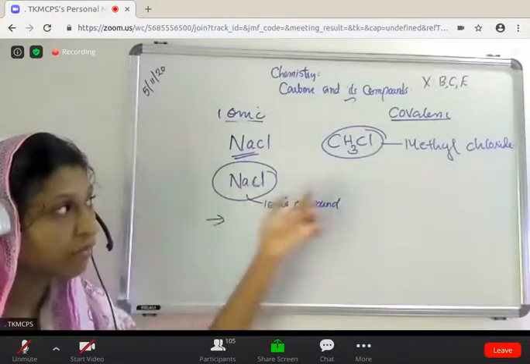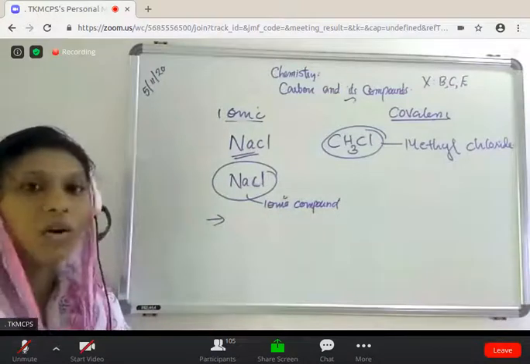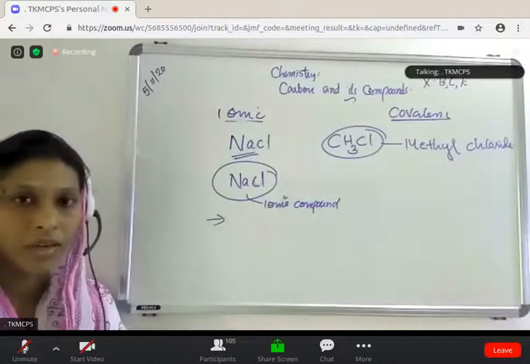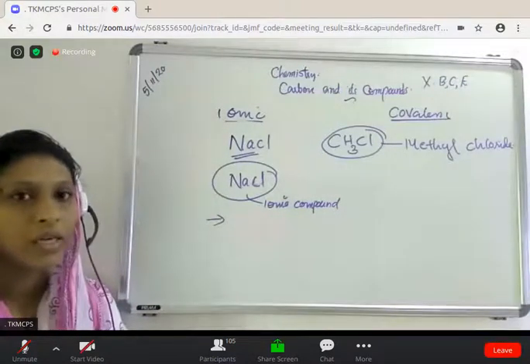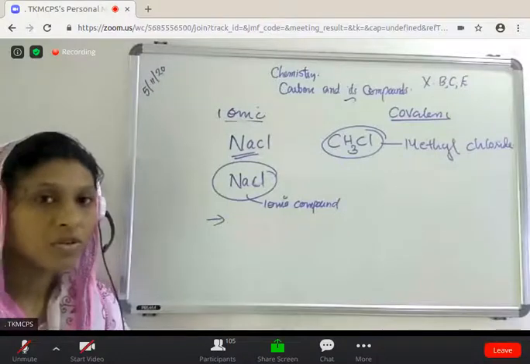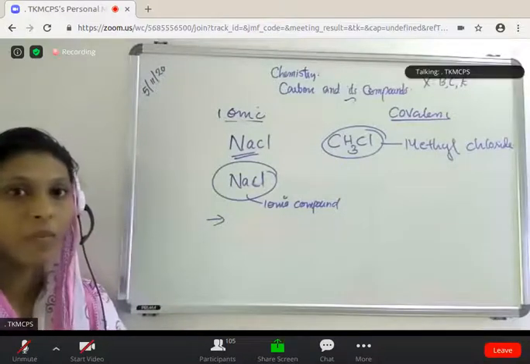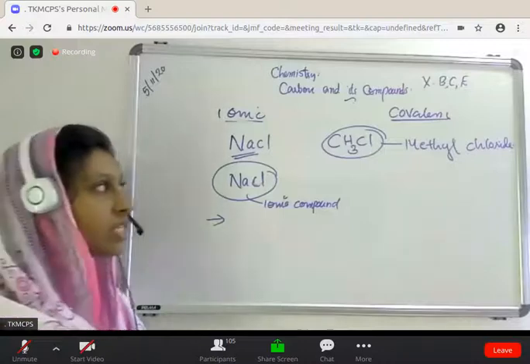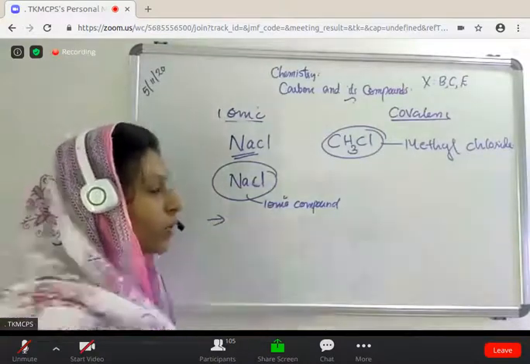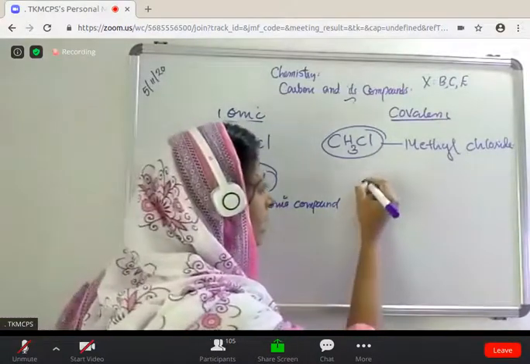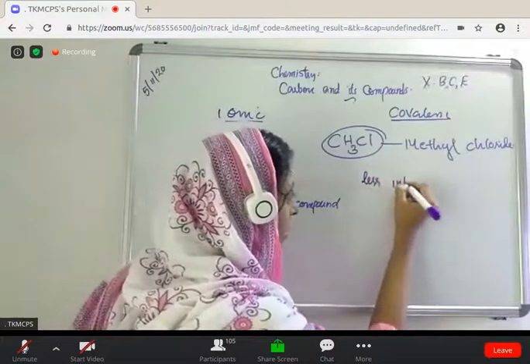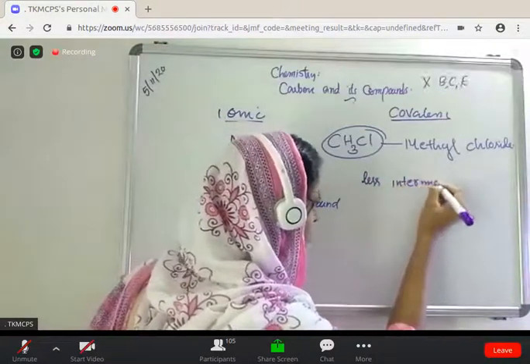Then what about CH3Cl? It's a covalent compound. Clear? So normally we know that ionic bond is much stronger than covalent bond. So CH3Cl, it is a covalent compound. It has very less intermolecular force of attraction.